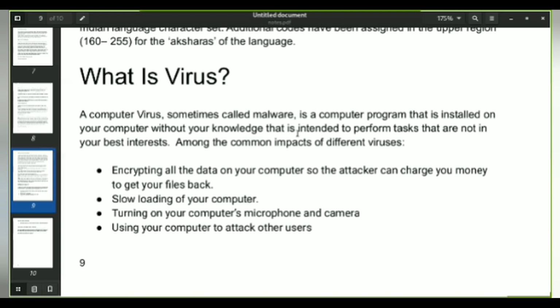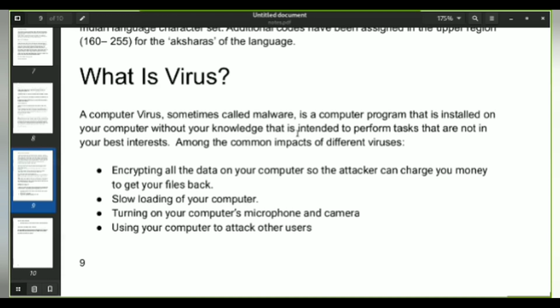The next thing is frequent crashes. Crashes are nothing but your computer hanging, so you can't work on anything. You just have to shut down your computer so that you can work on it again. The next is slow loading. Whenever your computer has corrupted data, that is a virus, it becomes very slow and functions less accurately. And the next is your computer turning off automatically.